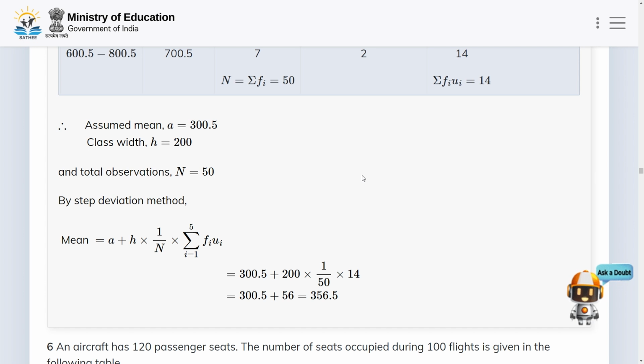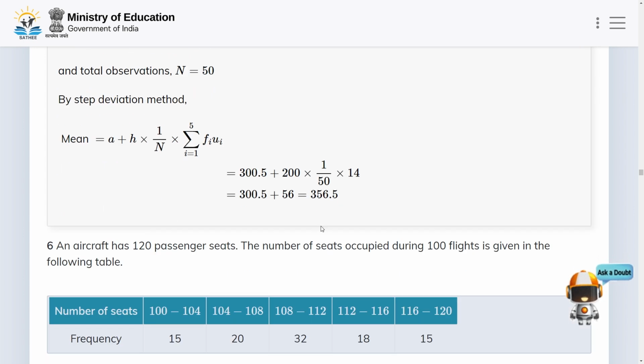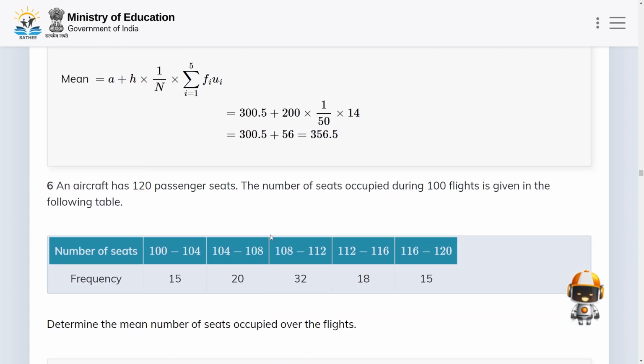So now, by the step deviation method, mean is equal to a plus h times 1 by N summation fi ui, i equal to 1 to 5. So this is equal to 300.5 plus 200 times 1 by 50 times 14, which is equal to 300.5 plus 56, and this is equal to 356.5. So the mean by using the step deviation method is 356.5. And now let us move to the next problem.